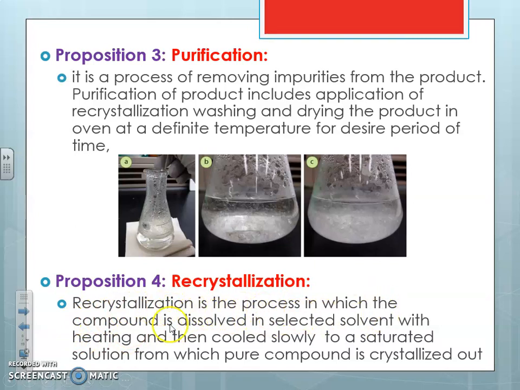Recrystallization is a process in which the compound, or whatever crude product we are obtaining, is dissolved in the selected solvent with heating if required, and then cooled slowly to a saturated solution from which the pure product is recrystallized out. Okay, so we are making a saturated solution, heating and then cooling, so that whatever impurities are there will remain dissolved in the solvent, and the pure product will get recrystallized out, so that we are getting pure product. That we call recrystallization.